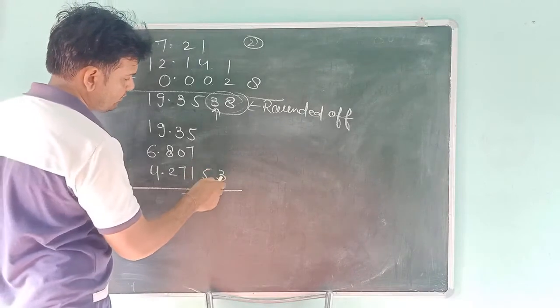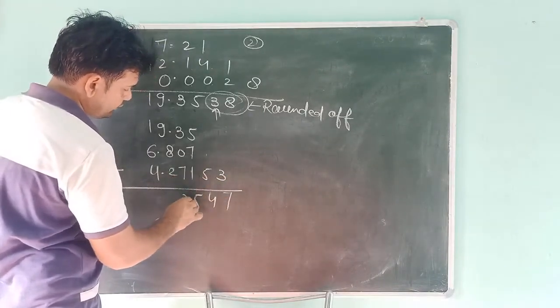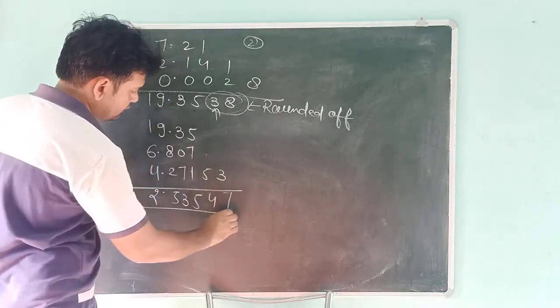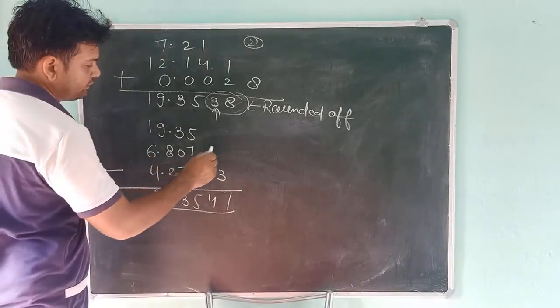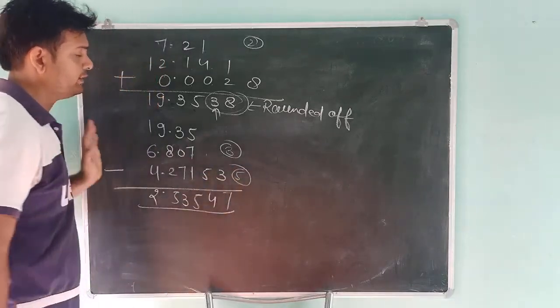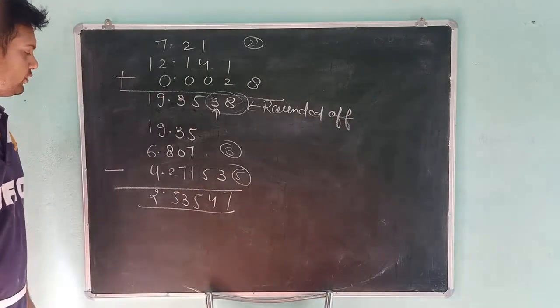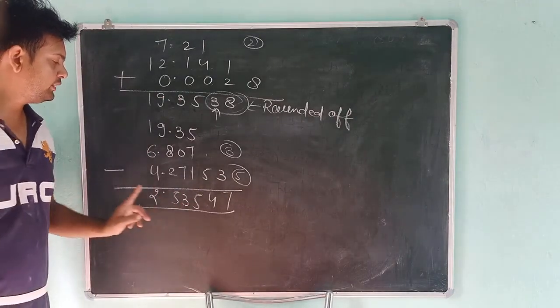So students, 10 minus 3 is 7, 4, 5, 3, 7 minus 2, 5, and 2. Here we can see that after the decimal there are 3 digits in one number and 5 digits in the other. Students, the minimum is 3. So after the decimal there will also be only 3 digits.